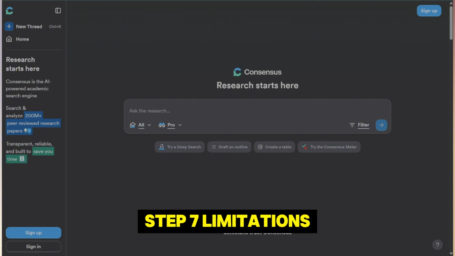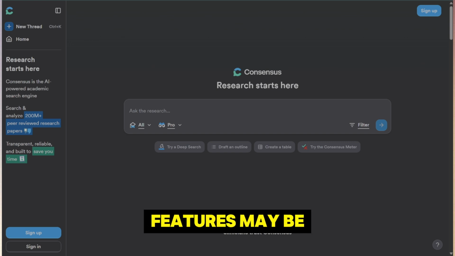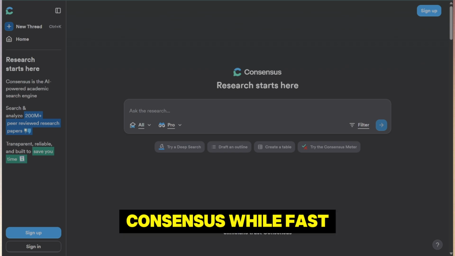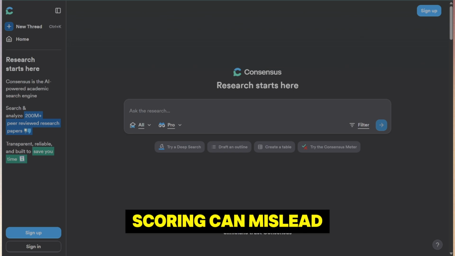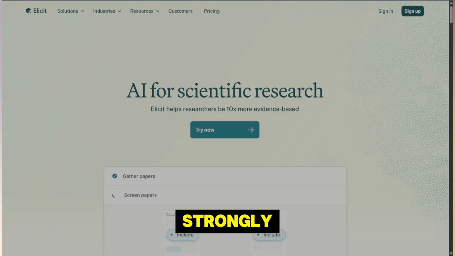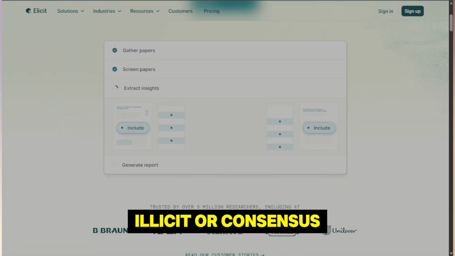Step 7. Limitations. Elicit isn't as quick for generating short summaries, and its advanced features may be overkill for casual research. Consensus, while fast and user-friendly, doesn't always reach every niche academic publication, and its evidence scoring can mislead when studies conflict strongly. So which app will win in 2026, Elicit or Consensus?